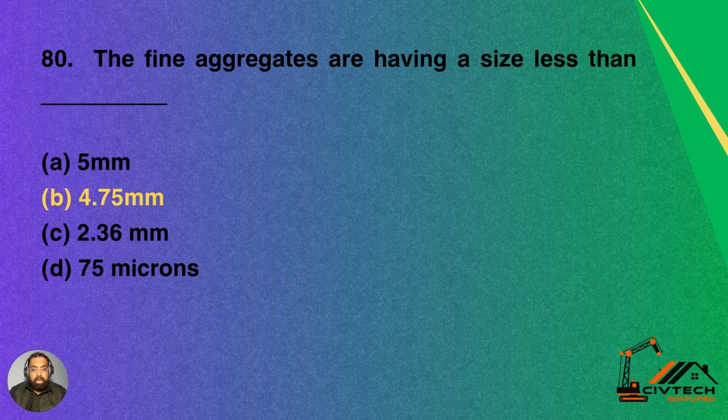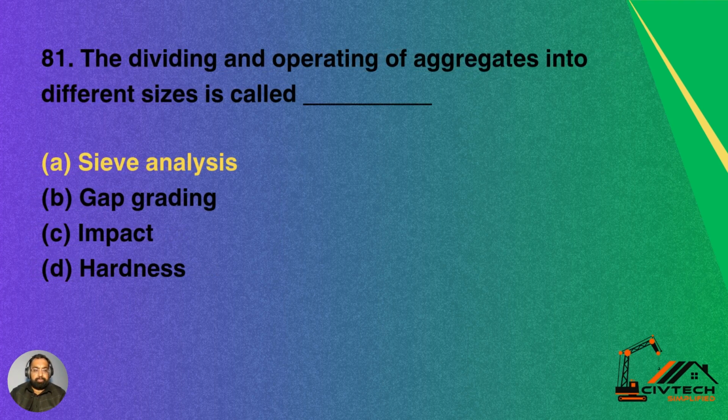Question 80. The fine aggregates are having a size less than option A 5 mm, option B 4.75 mm, option C 2.36 mm, option D 75 microns. The fine aggregates are having a size less than 4.75 mm. Option B is the correct answer.